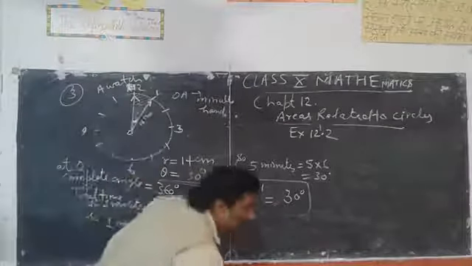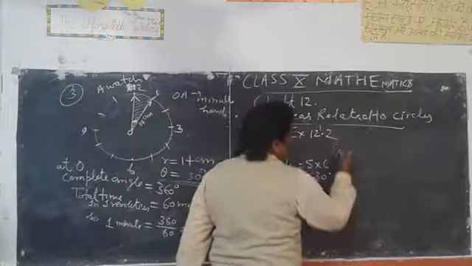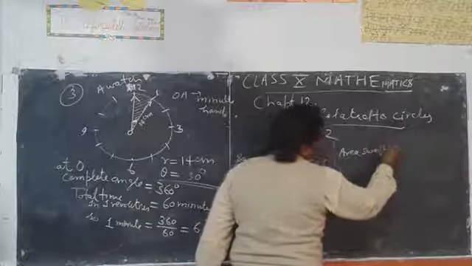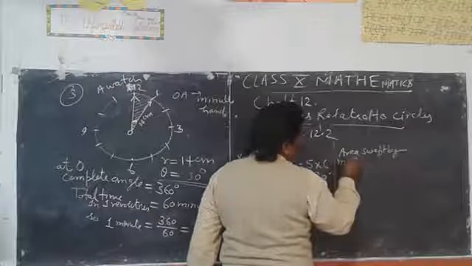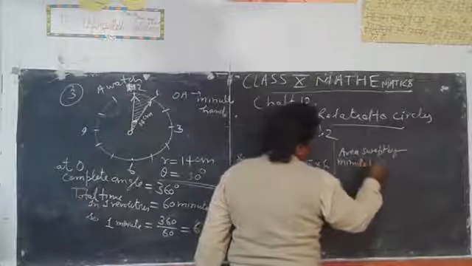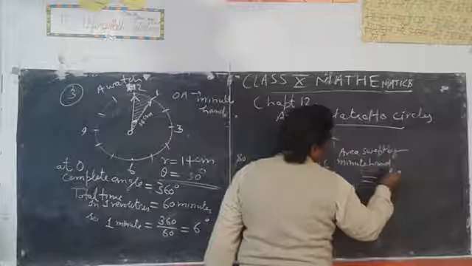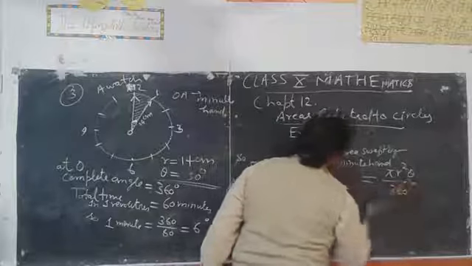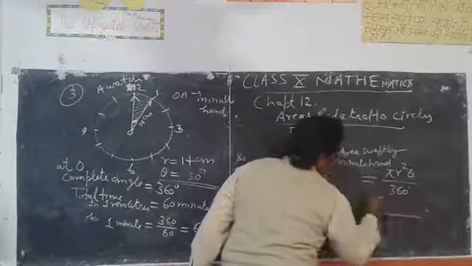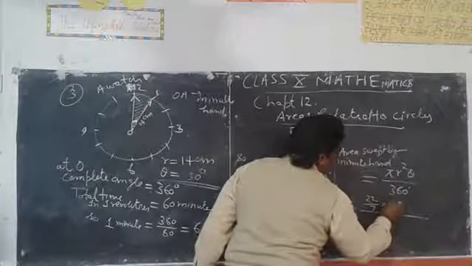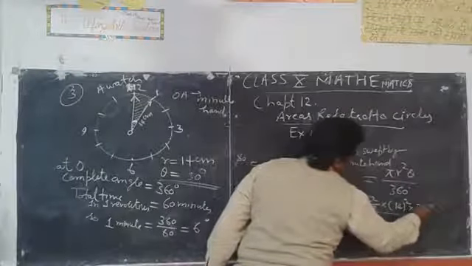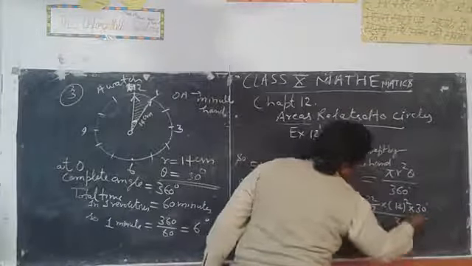So we can write that area swept by minute hand is equal to pi r square theta upon 360. Write the values: 22/7 multiplied by radius 14 square, angle is 30 degree upon 360.